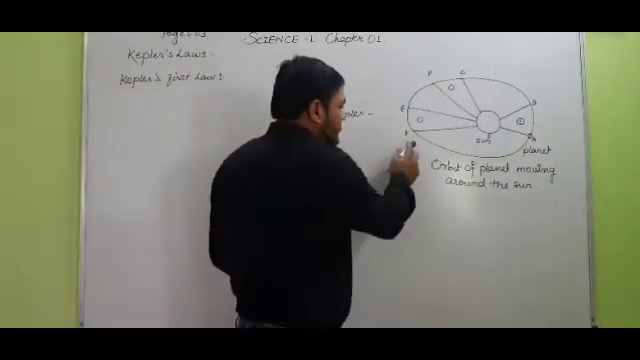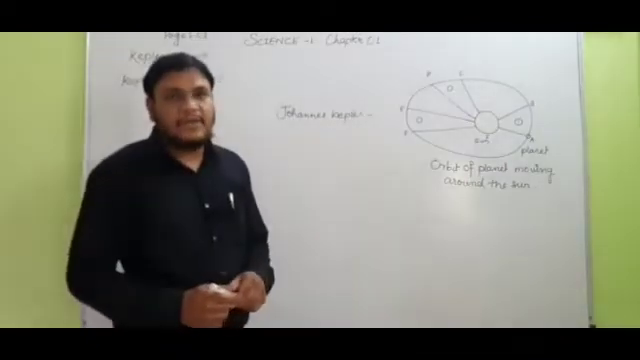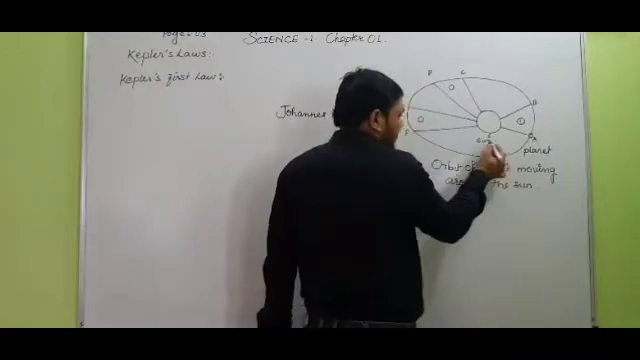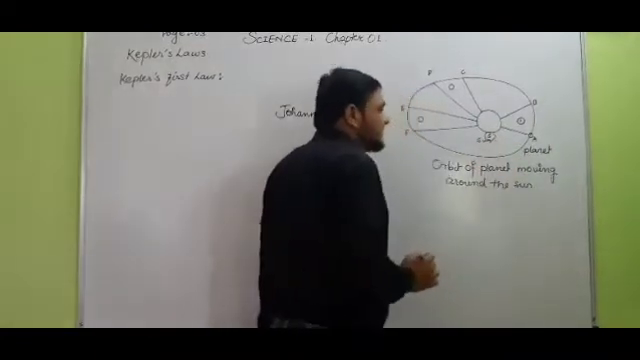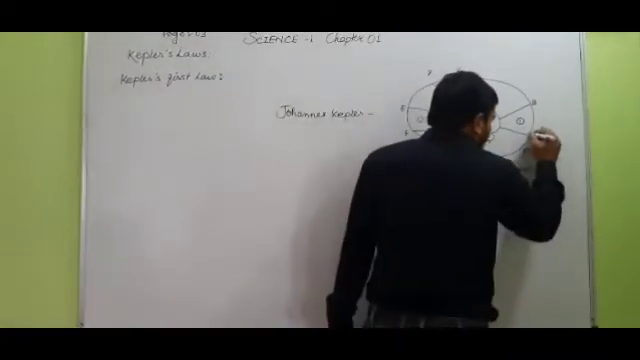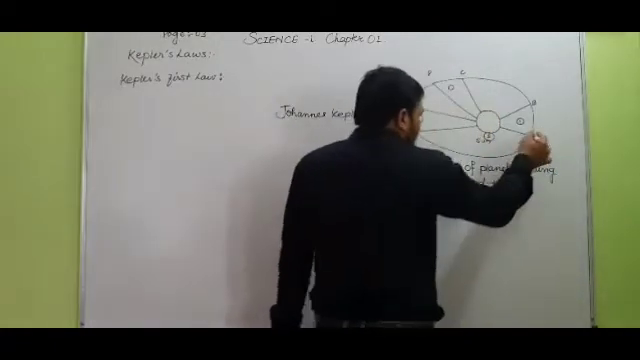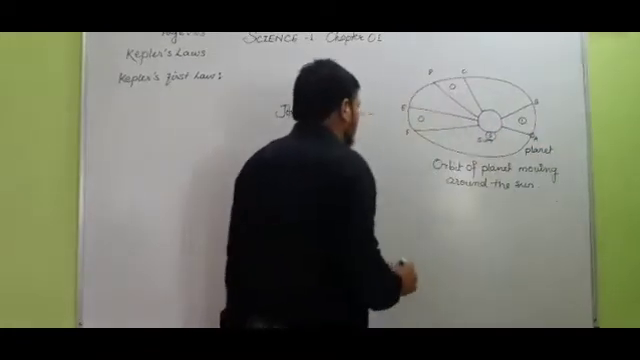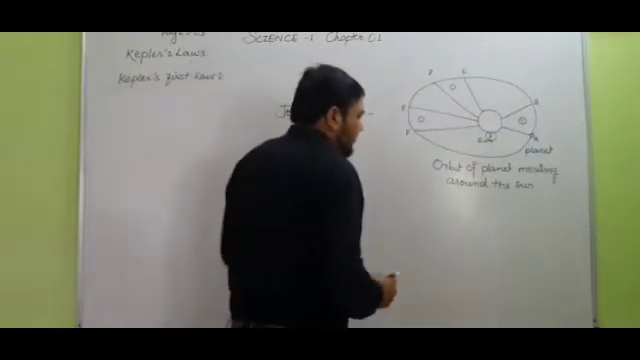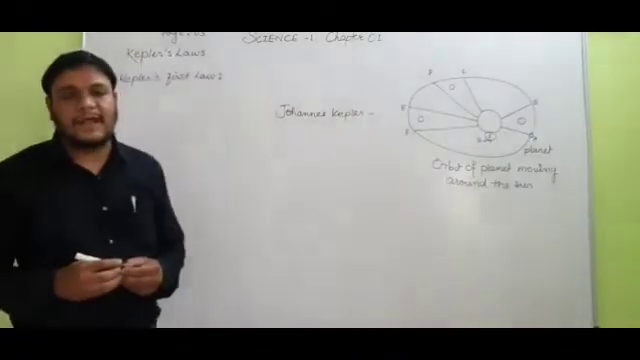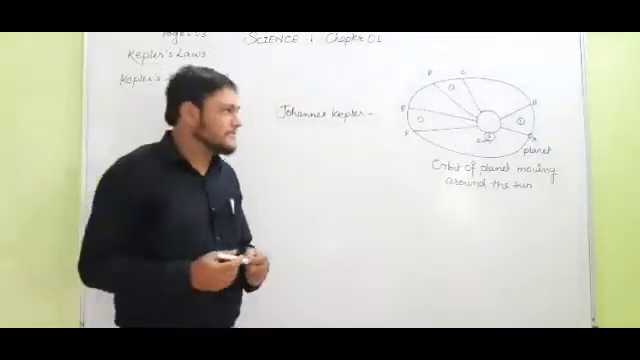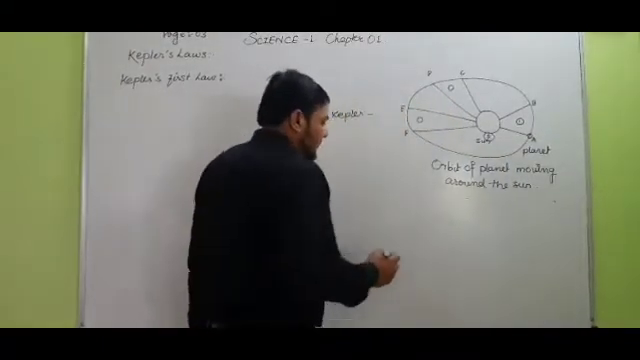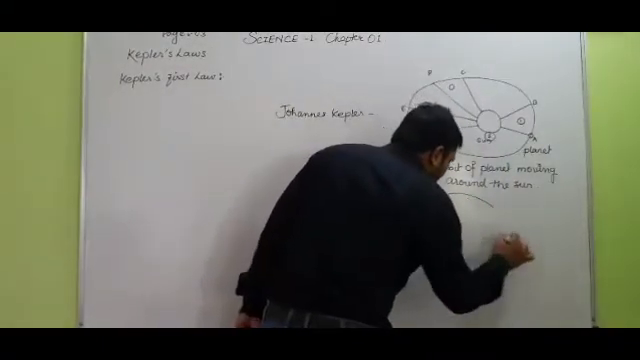Let's see. Students, observe this diagram. In this diagram, the position S is denoted as the sun, and the position of a planet is denoted by A. This planet A is revolving around the sun in an elliptical orbit. It means the orbit of revolution of a planet around the sun is an ellipse with the sun at one of its foci.